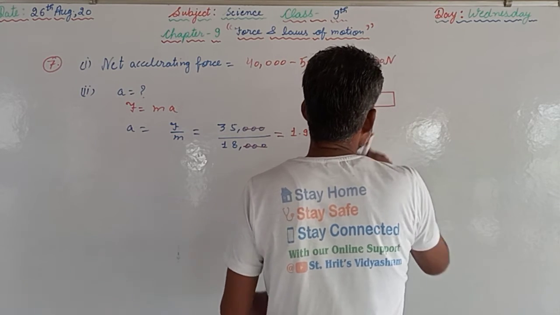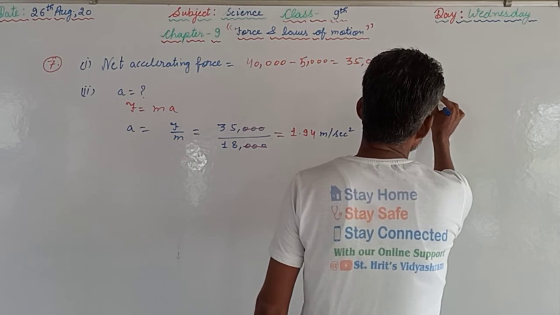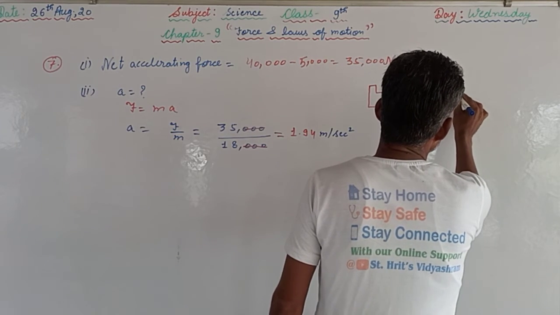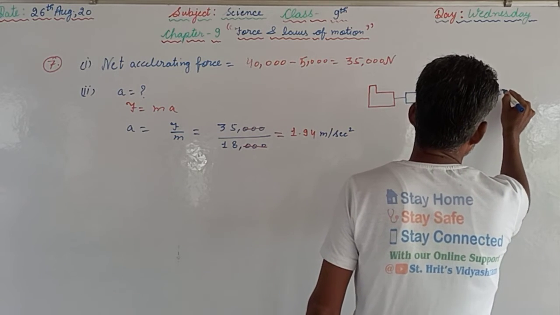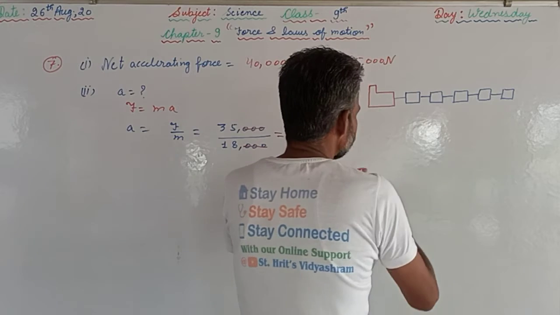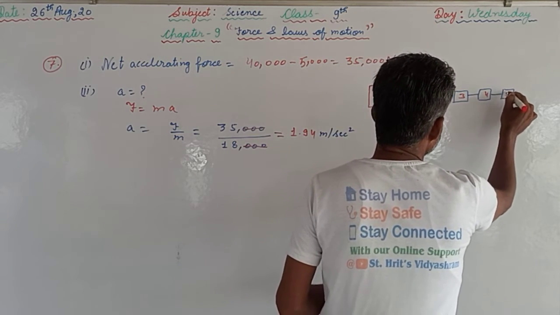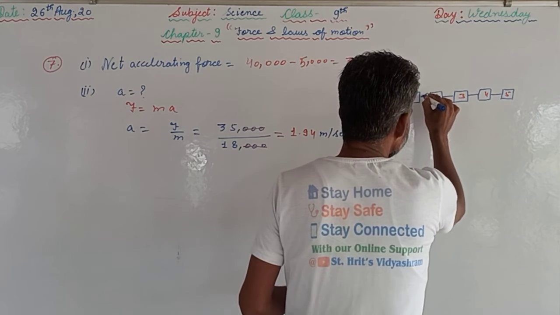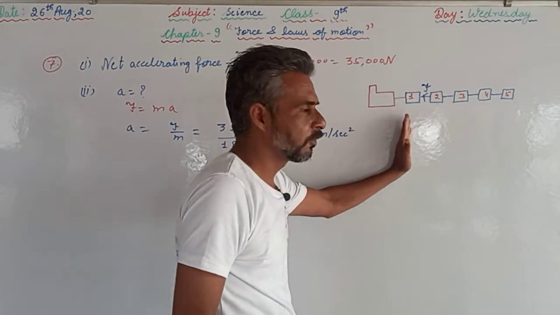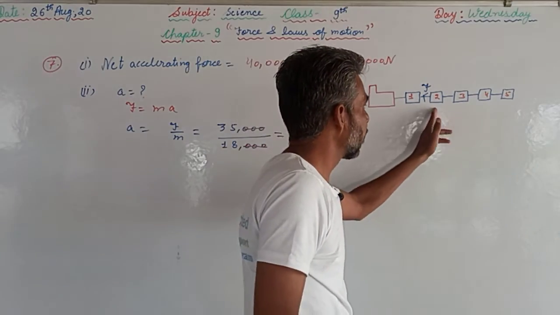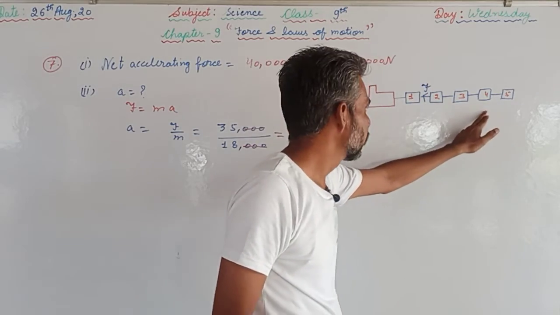Suppose this is the engine, and afterwards 5 wagons are there. So this is wagon 1, this is wagon 2, 3, 4, 5. We are supposed to find the force exerted here by wagon 1 on wagon 2. Wagon 2 means the weight of all these wagons will come into effect.